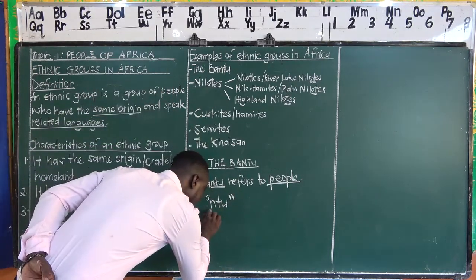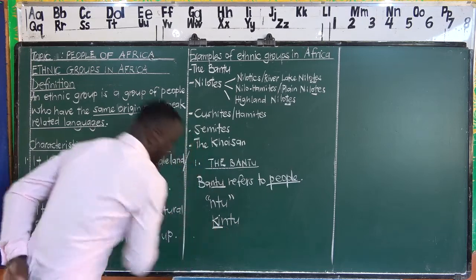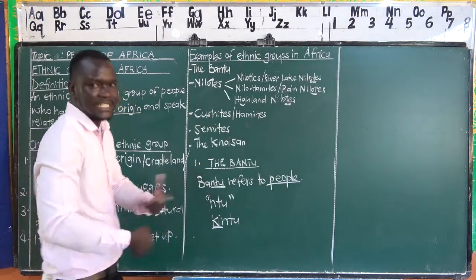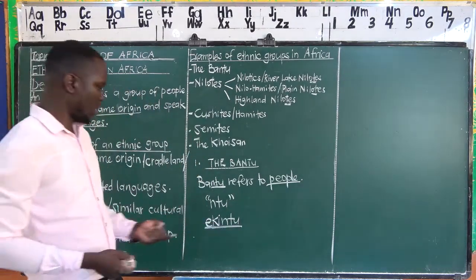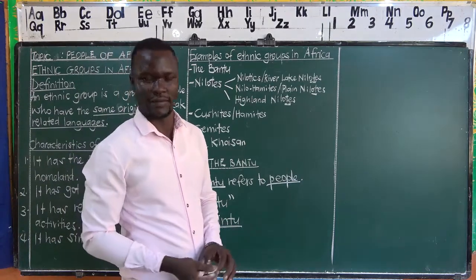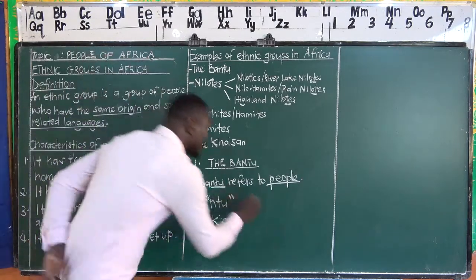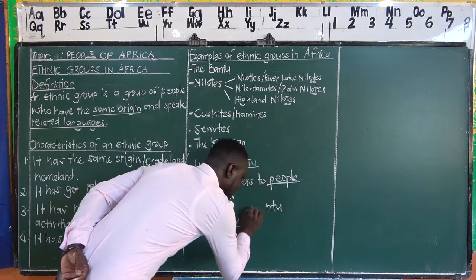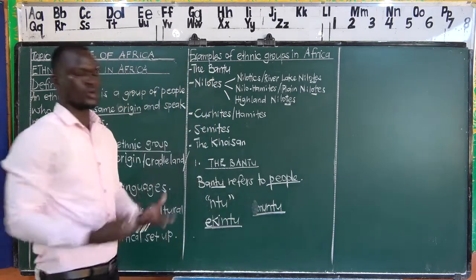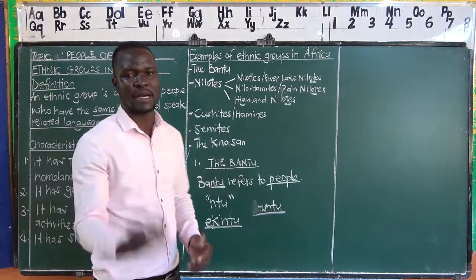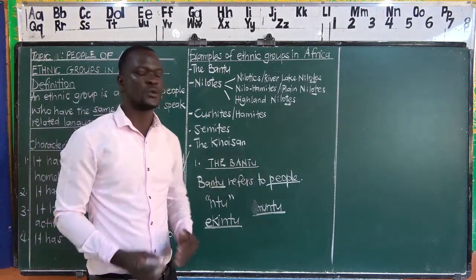We can put the prefix ki, and we shall have something like Chintu, which can mean something or a thing, if I may translate directly. From this, we shall have Muntu, which is used when referring to a person. And that's why we are saying that the term Bantu refers to people.